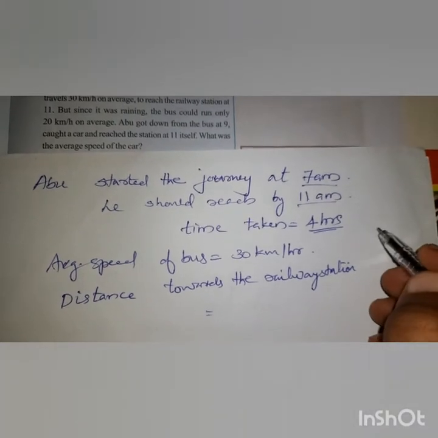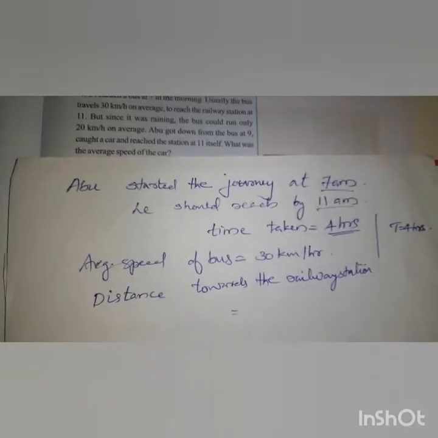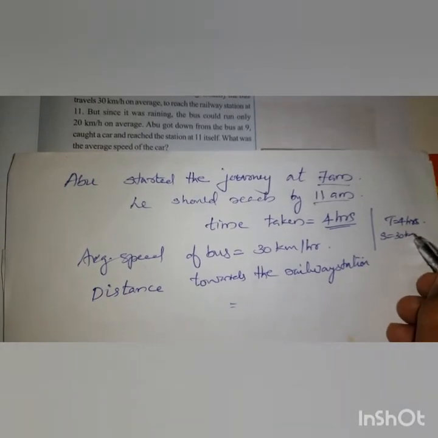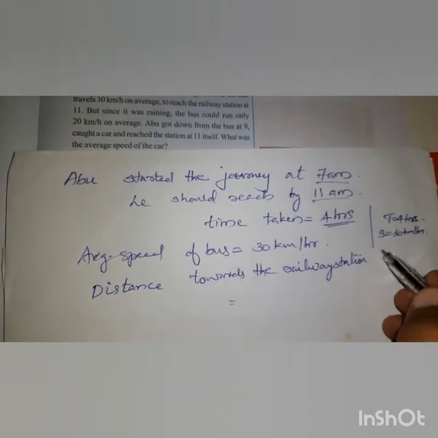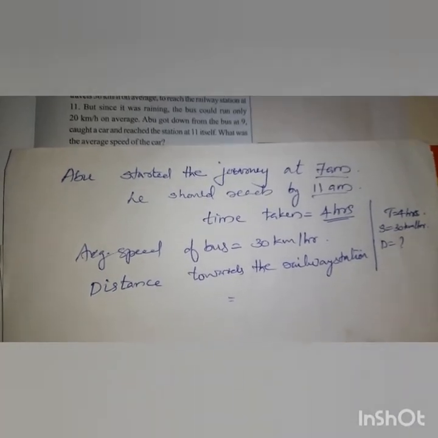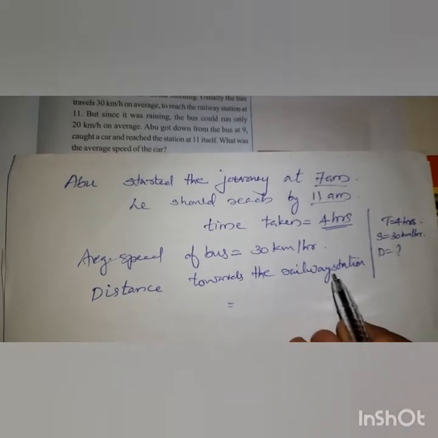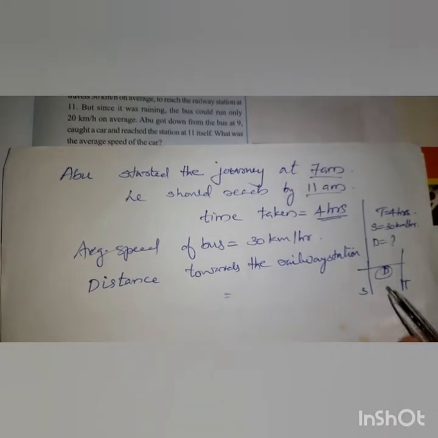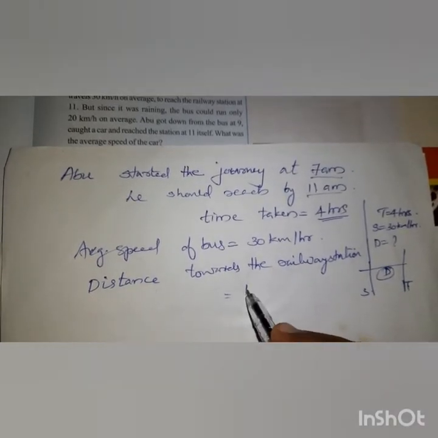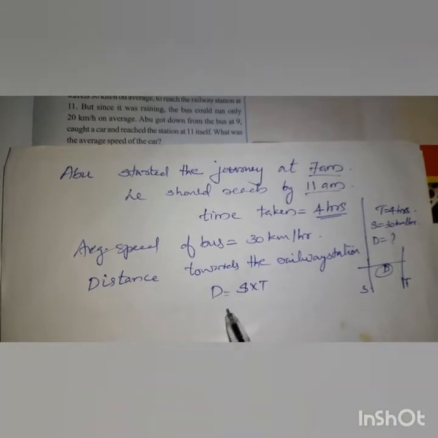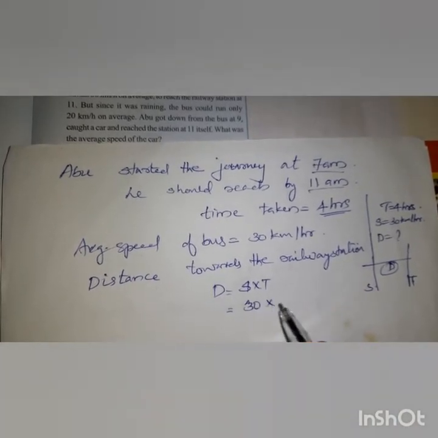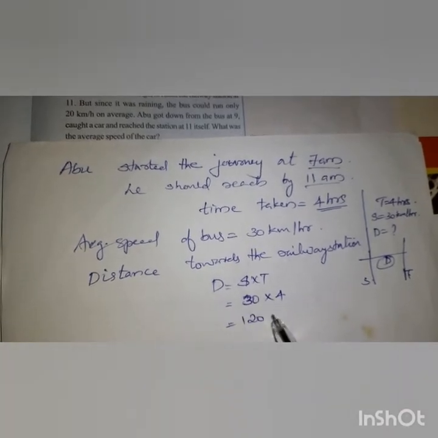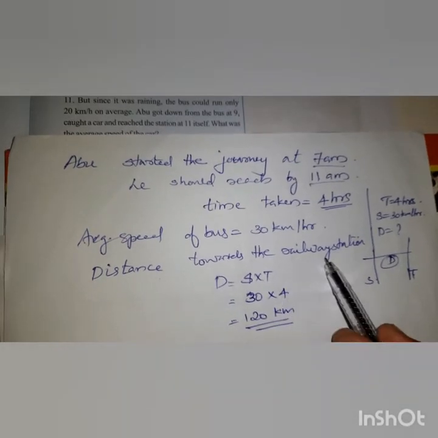So here we got the time as 4 hours and the speed is 30 km per hour. So what is the third thing we have to find out? The distance. So the distance towards the railway station. And what is distance? Distance is equal to speed into time. So the speed is 30. That is the usual timing, and time is 4 hours. So 120 km is the distance towards the railway station.